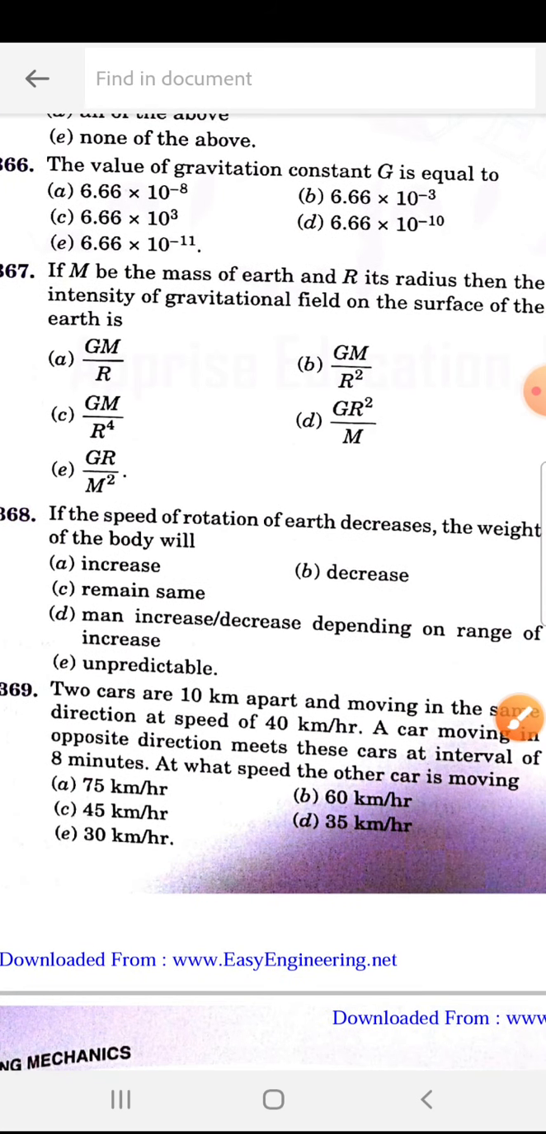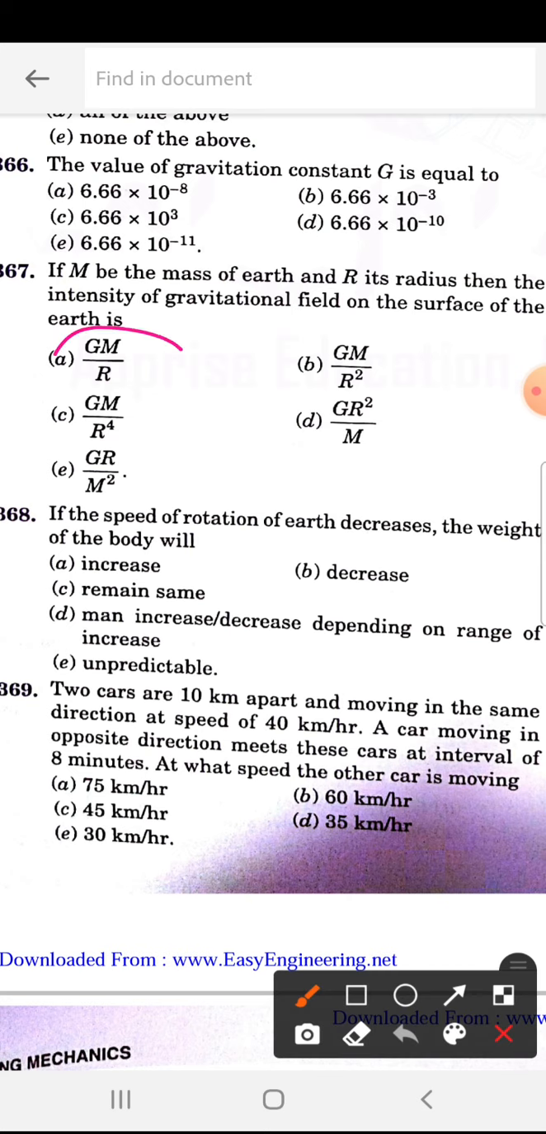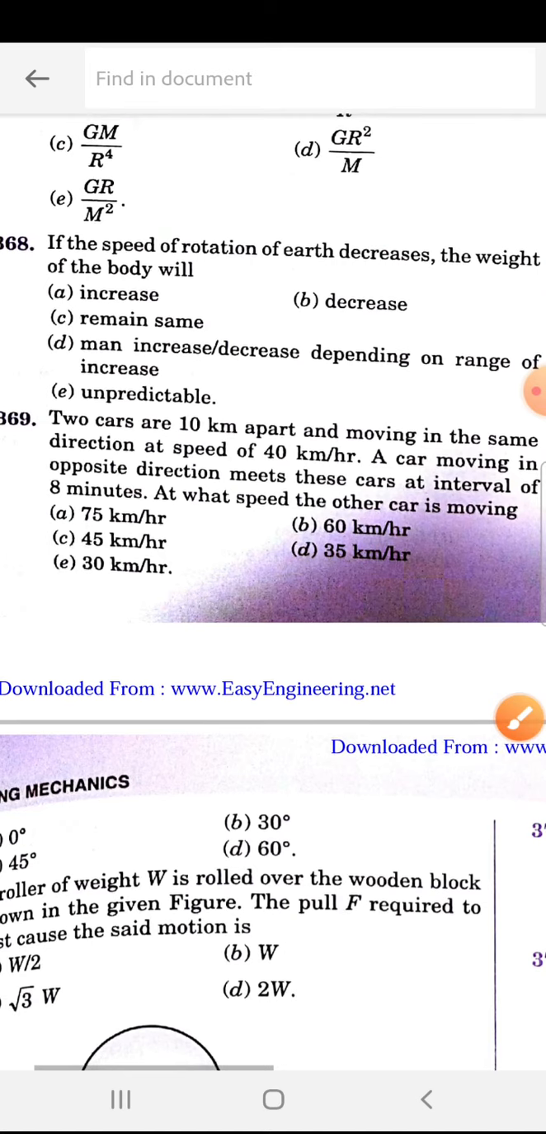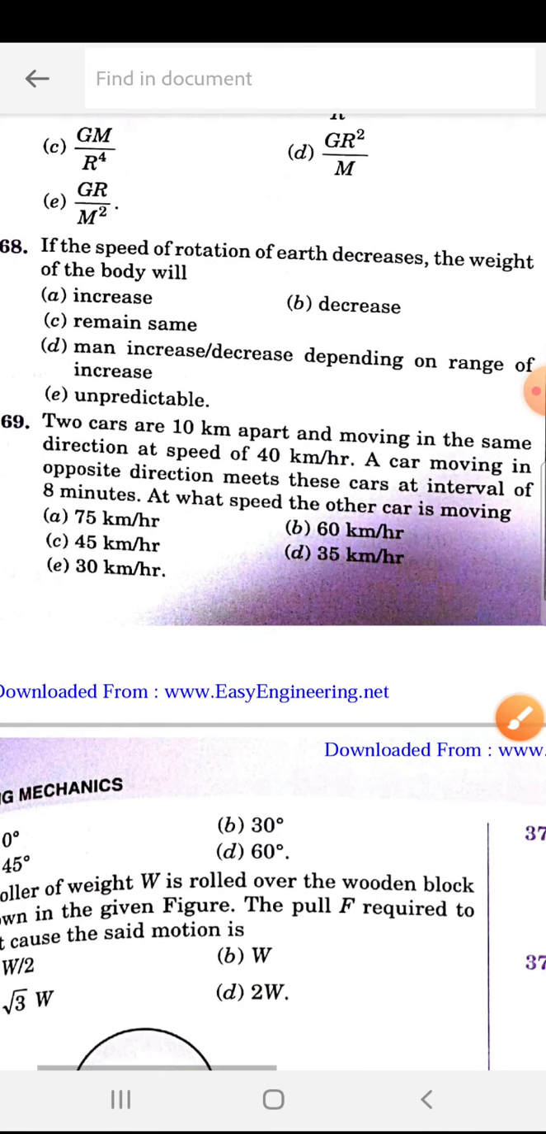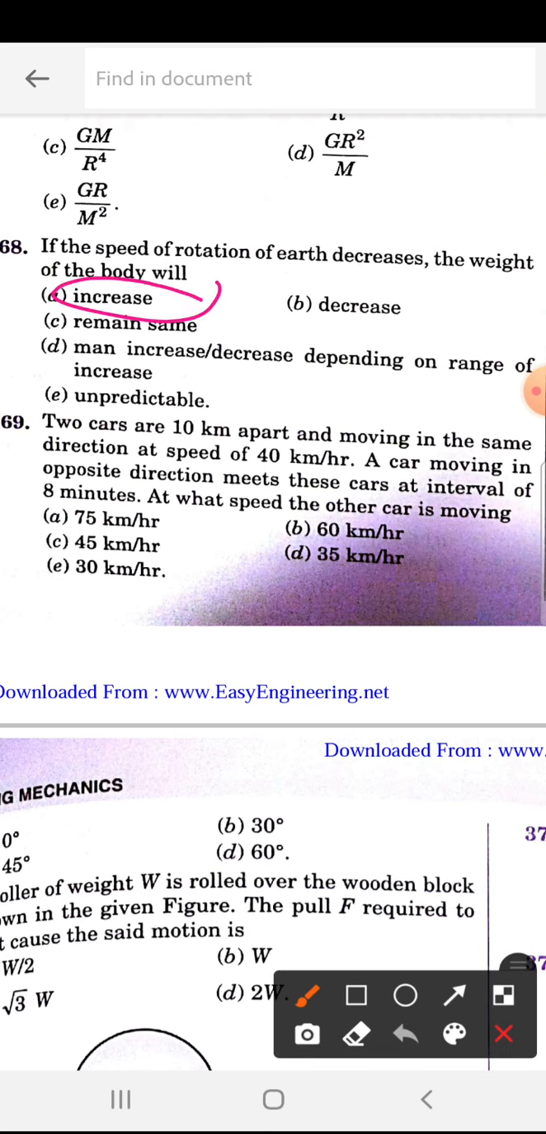The value of gravitational constant G is equal to, so 366 is A, Gm by R. If the speed of rotation of the earth decreases, the weight of the body will increase.